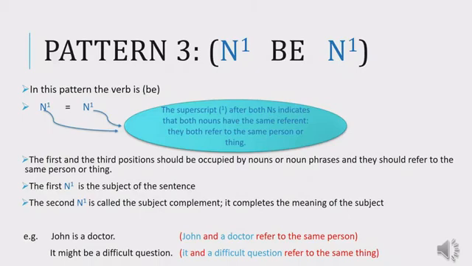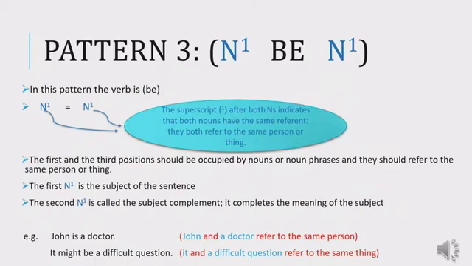It is the subject of the sentence. But what about N1, the second N1 after B? The second N1 is called the subject complement. It is the subject complement because it completes the meaning of the subject. So the first N1 is the subject. The second N1 is the subject complement because it completes the meaning of the subject.